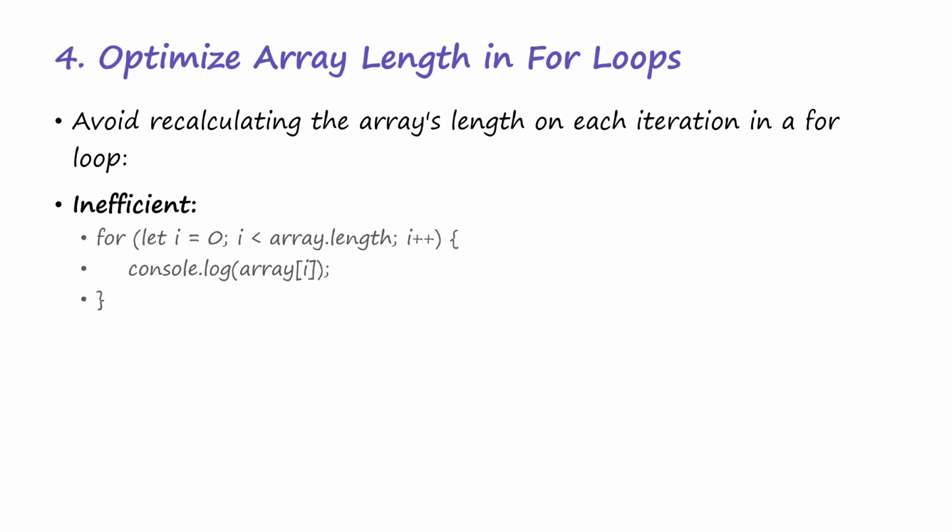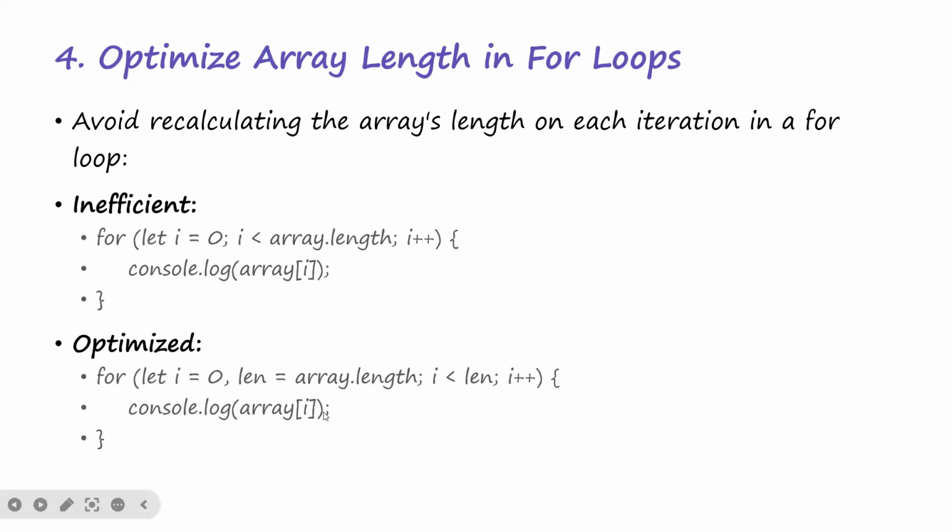So now, look at this code. Every time, after every iteration, we come and check if i is less than array.length, and this expression will be evaluated. It means that for every iteration, we are checking the array length. This is bad. It is inefficient. Don't write your code this way.